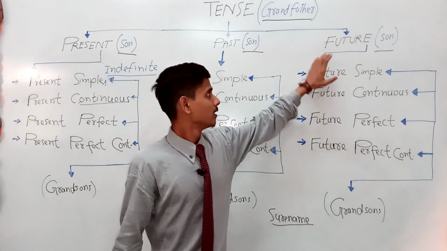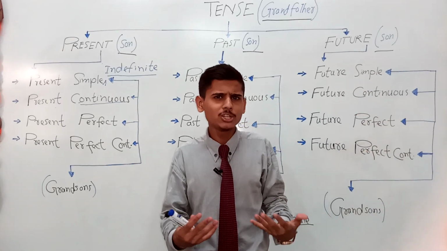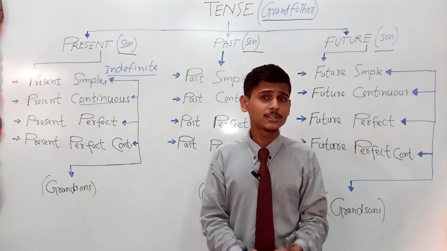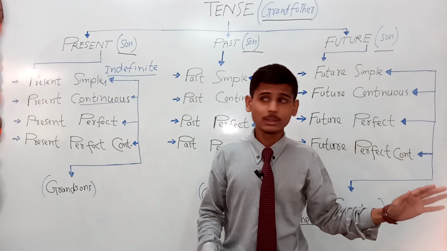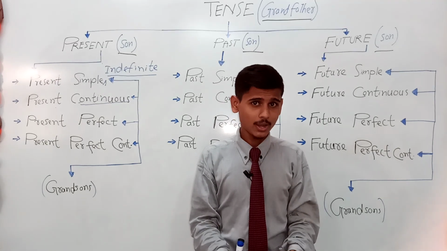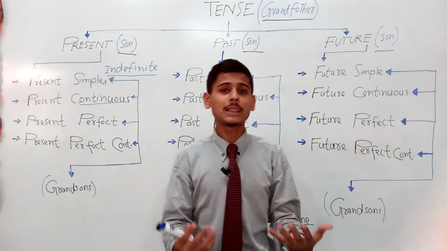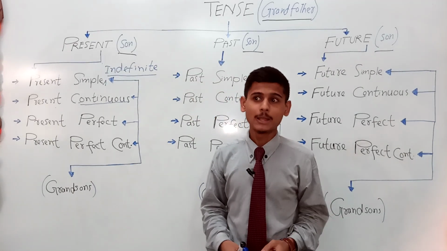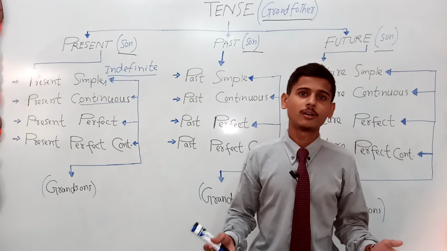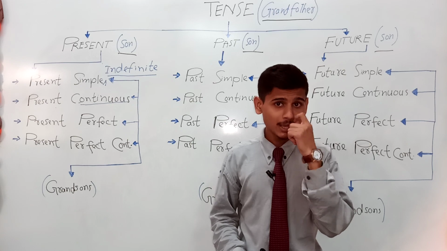And the last one, which is future. Future simple tense, we usually use it to give some information about the future. It has many other uses like present simple, but I'm not going to dive into those in today's short video, right? What we mainly talk about in future simple is that we tell an information about the future. For example, my cousin will meet me on Ashura. Ashura is about to come, right? Or you may say on Eid, right? So here I'm giving the information about the future.